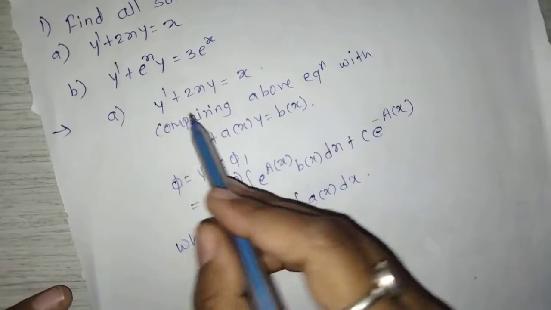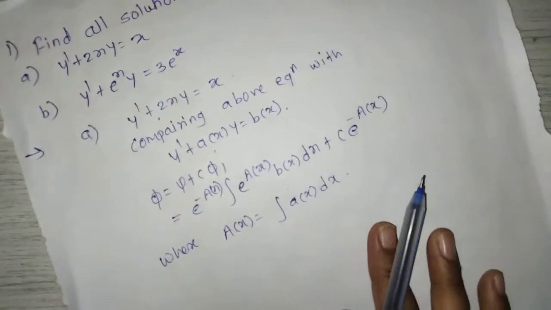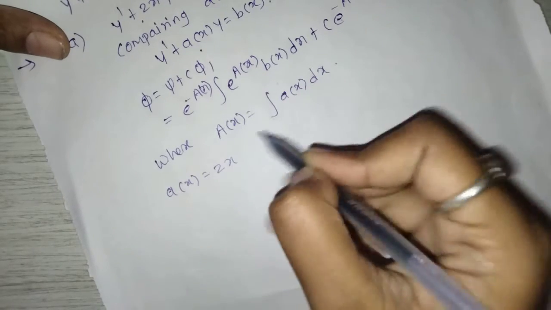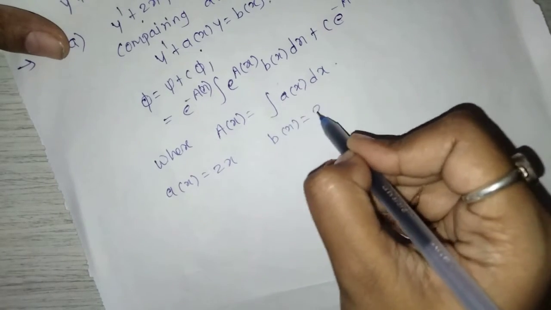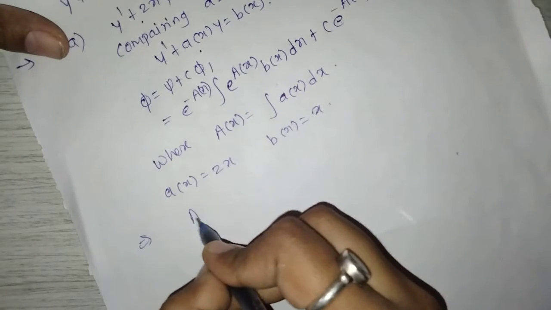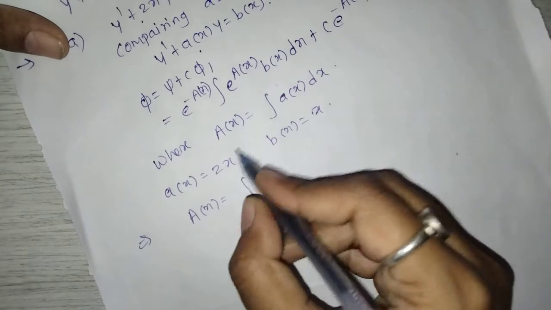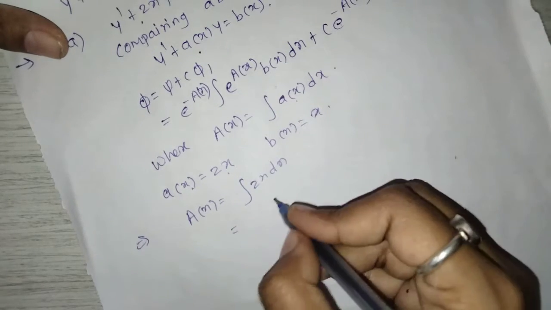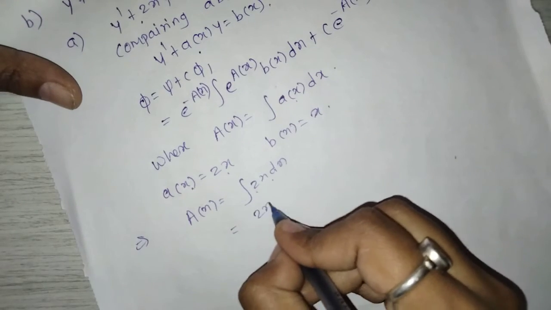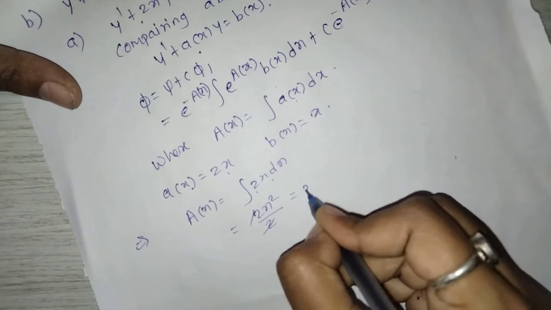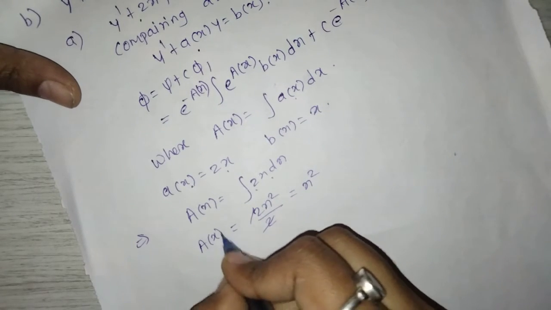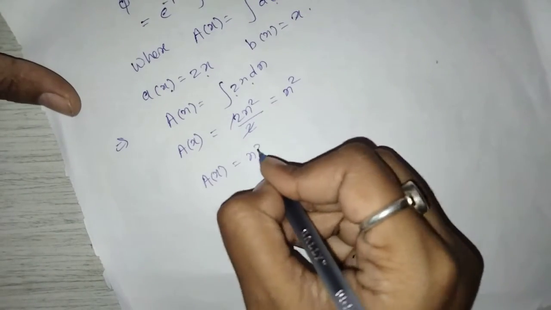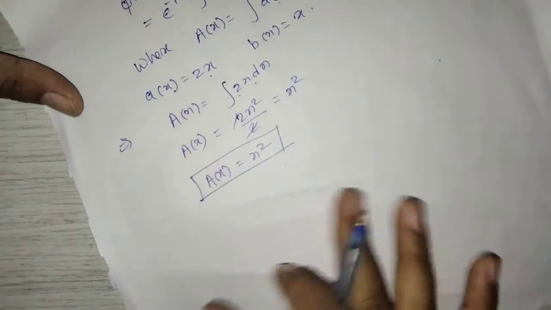Now comparing this equation with this, we get a of x is equal to 2x and b of x is equal to x, which implies a of x is equal to integration of 2x dx, which is 2x square upon 2. The 2s get cancelled, and we get x square. A of x is equal to x square. Write down properly, a of x is equal to x square.